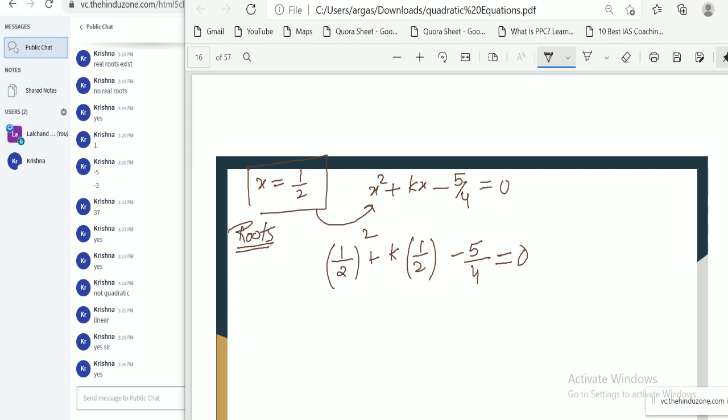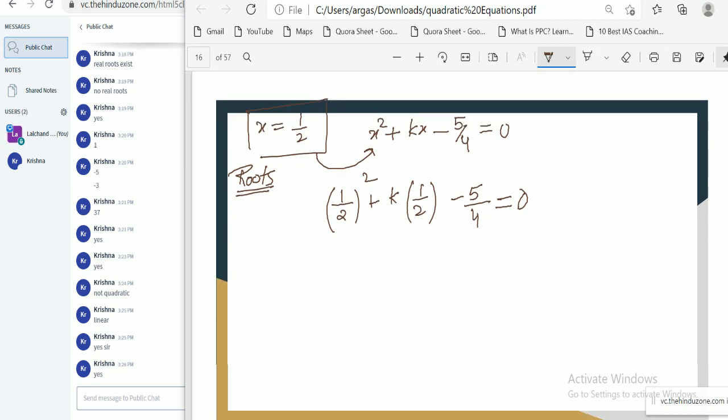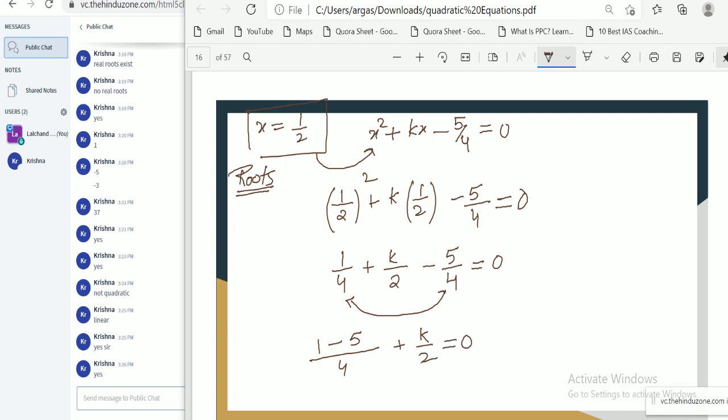Okay, now if we simplify this expression, then 1 by 4 plus k by 2 minus 5 by 4 equal to 0. Okay, if we simplify these two terms by taking LCM, then we have 4 as the LCM, (1 minus 5) by 4 plus k by 2 equal to 0, isn't it?